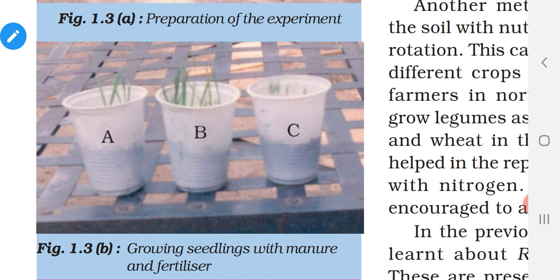The added manure or fertilizers enhance the plant's growth, so A and B grow faster than C. Which grows faster? B grows faster because fertilizer enriches the crop more than manures.